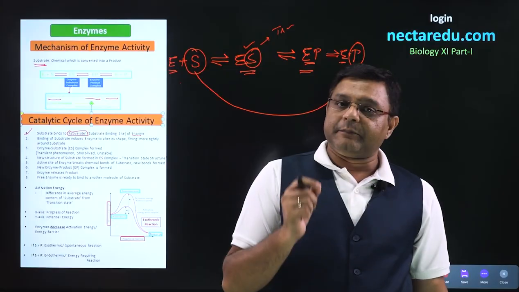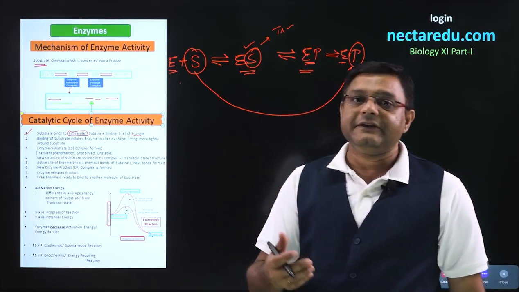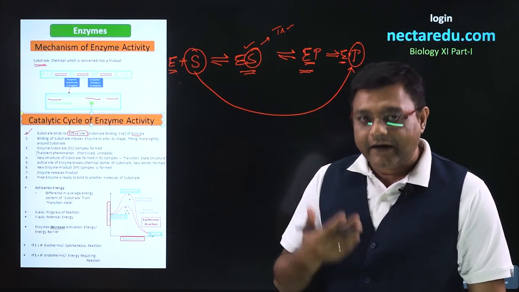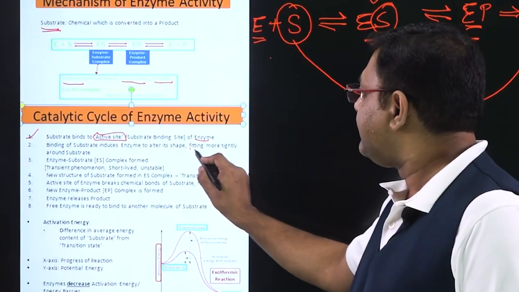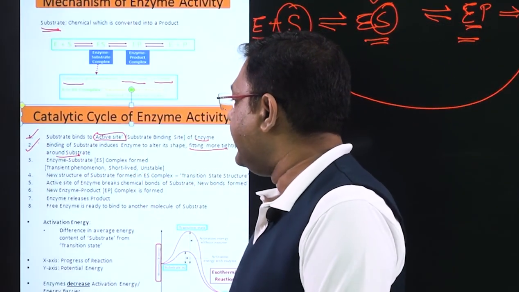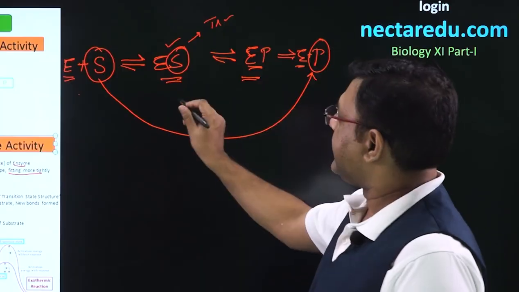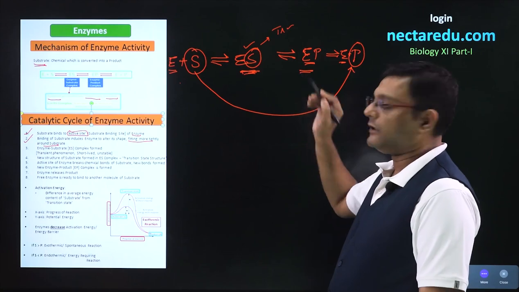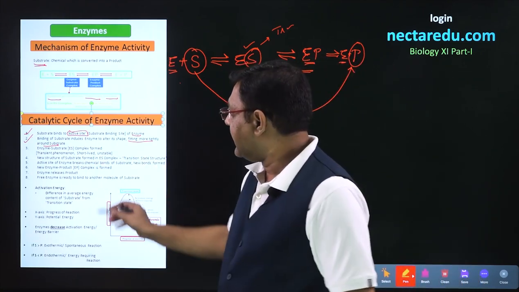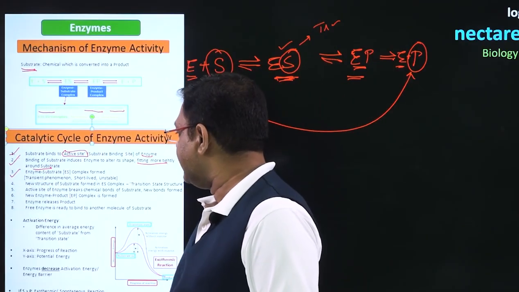Now whenever substrate binds to the active site, there will be a change in the structure of the enzyme. The enzyme will alter its shape so that it fits more tightly around the substrate. So that is point second. When this happens, it will result in the formation of the enzyme substrate complex, which was a transient phenomenon. As we had said, it was short lived, it was unstable. So that is the third one.